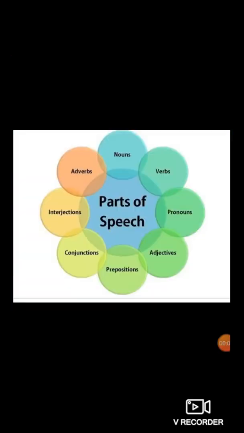Now students, today we learned the 8 parts of speech: noun, adverb, interjection, conjunction, preposition, adjective, pronoun, and verb. So we have learned 8 parts of speech. Now let's have the recap of these 8 parts of speech.